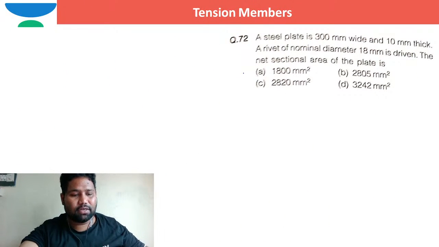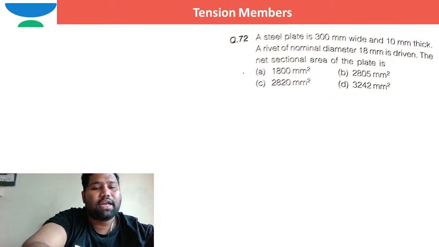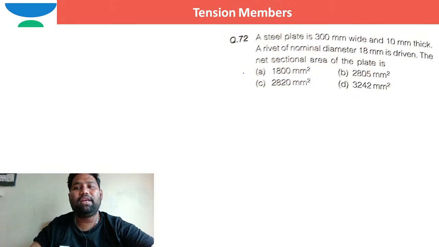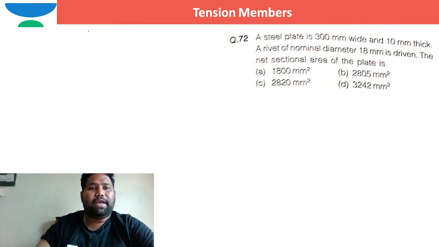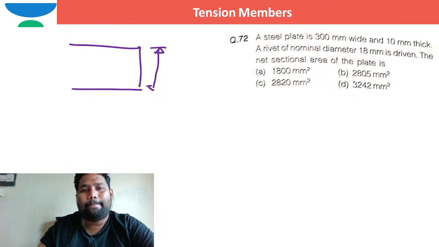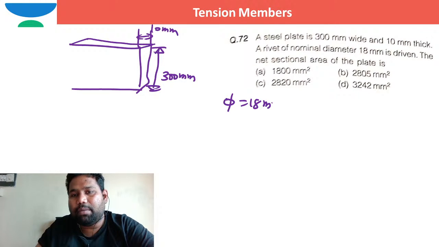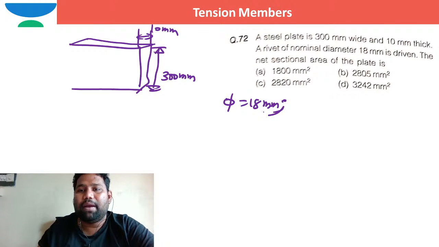Moving to the next question. A steel plate is 300 millimeter wide and 10 millimeter thick. The width is 300 millimeter and the thickness is 10 millimeter. A rivet of nominal diameter 18 millimeter is used. The nominal diameter of the rivet is 18 millimeter.